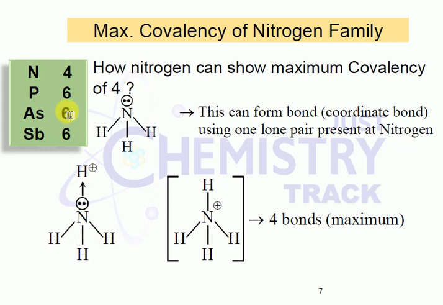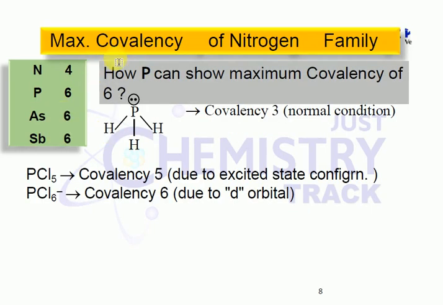Okay, the maximum covalence for phosphorus will be 6, arsenic 6, antimony 6. PF6 is there, no? That's one example. The maximum covalence of nitrogen is 4, phosphorus 6, arsenic 6, antimony 6 only. PCl5 is there, no? Covalence is 5 due to the excited state of the electronic configuration only.